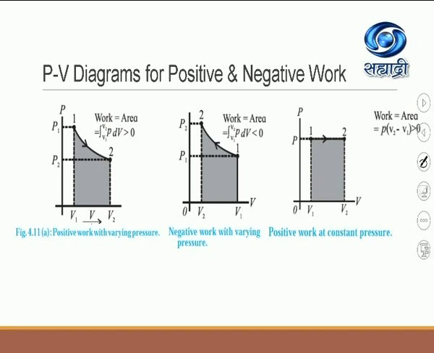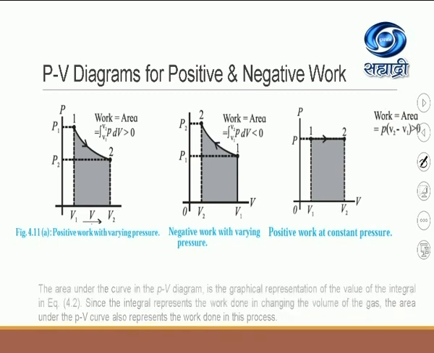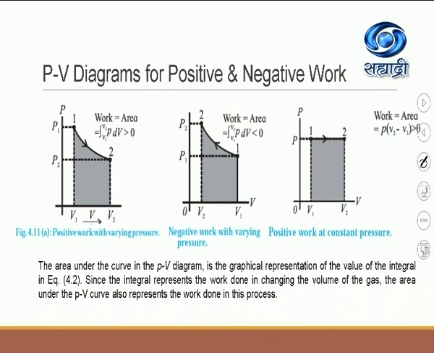When the gas gets expanded, the work done is positive. When the gas is compressed, the work is negative. And here, if the pressure is remaining constant, then we get the positive work which is done by the gas at constant pressure. Now after this, once again the same thing: the area under the curve in the PV diagram is the graphical representation of the integral of PdV.